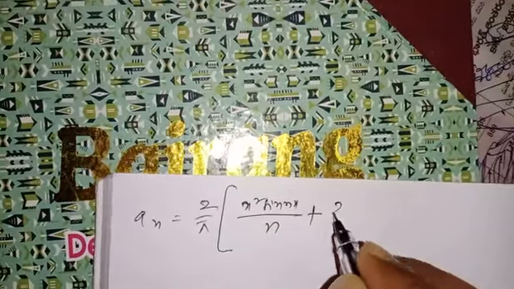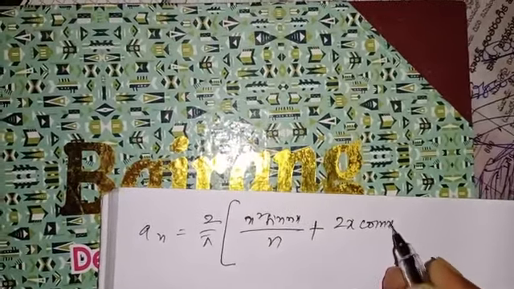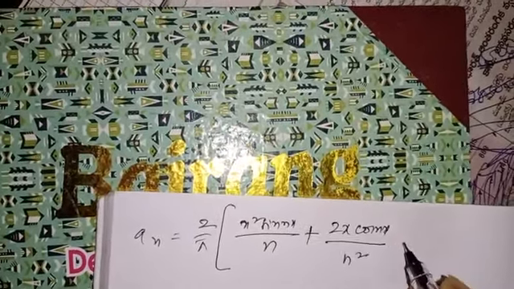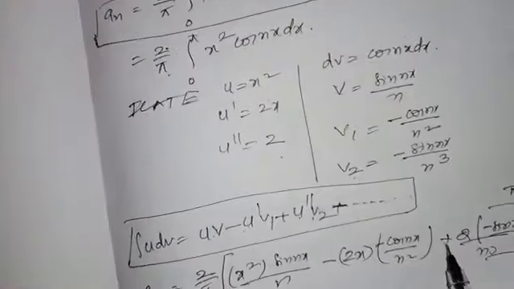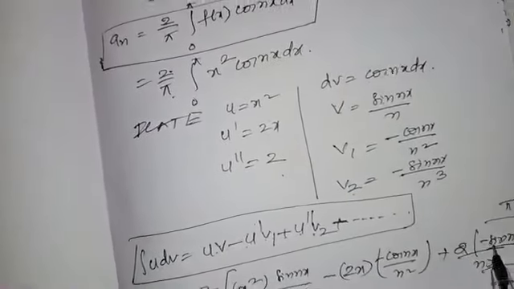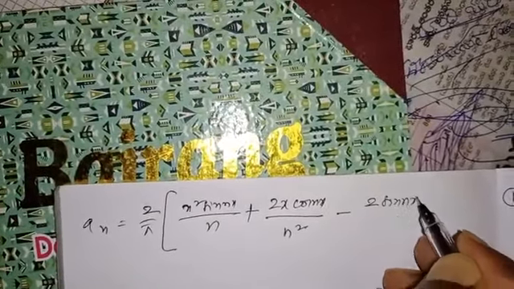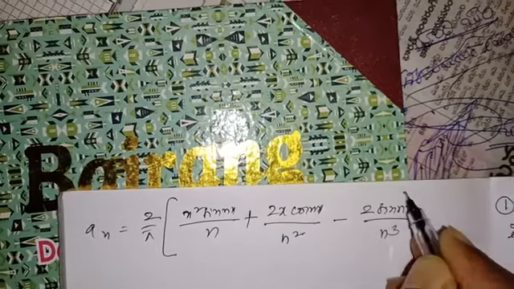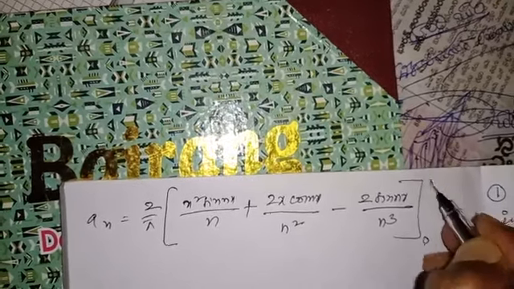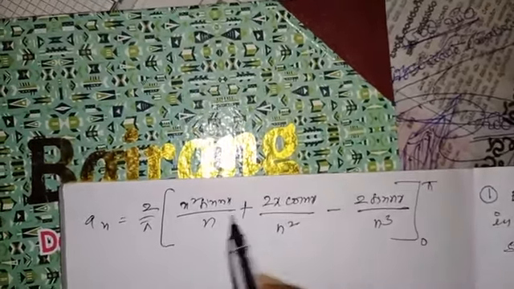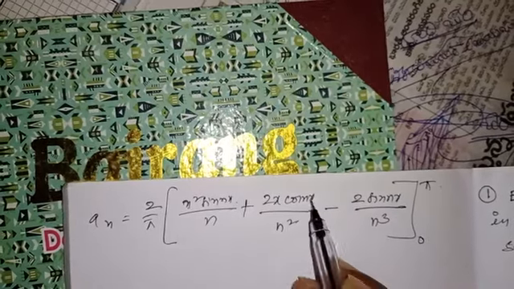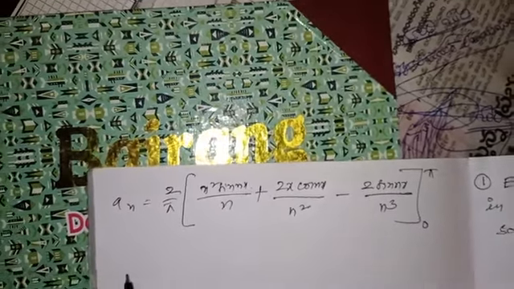So plus 2x cos nx/n², minus 2 sin nx/n³. The limits are 0 to π. Now substitute the upper limit in x place minus the lower limit 0.